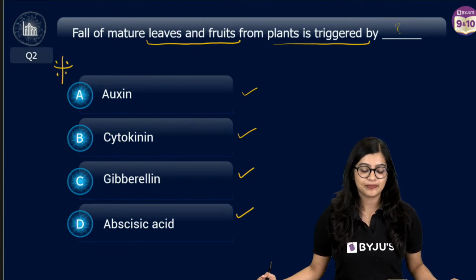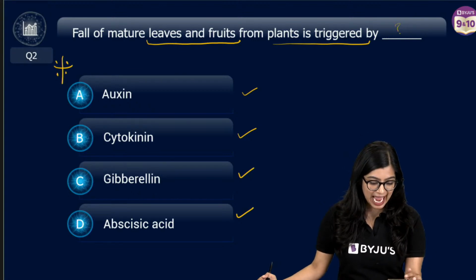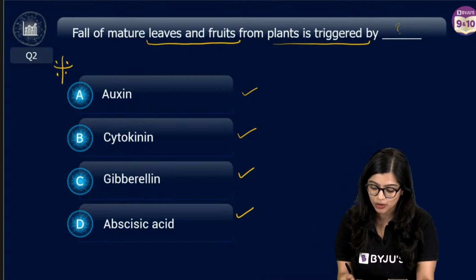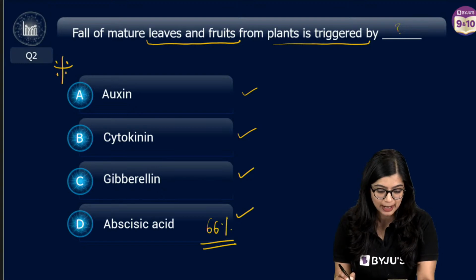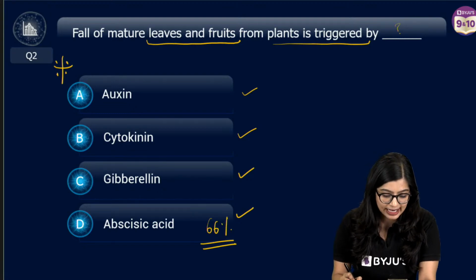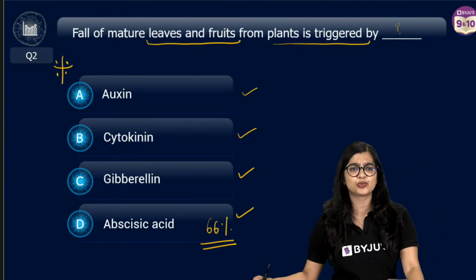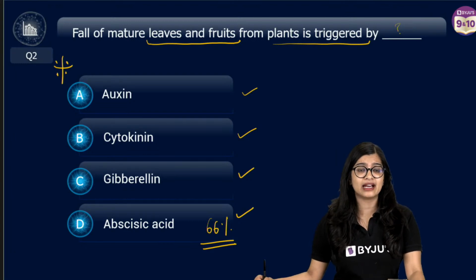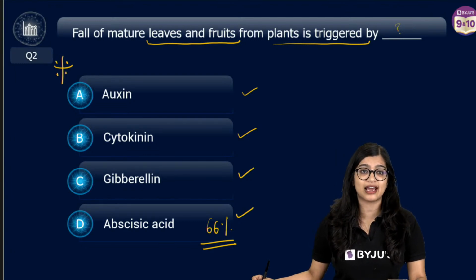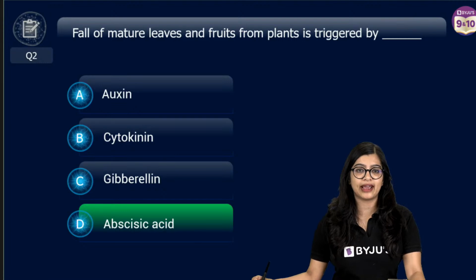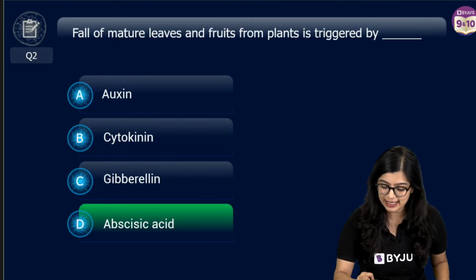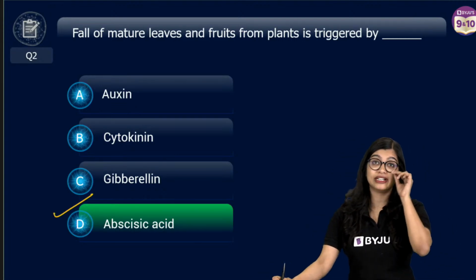Very good. So we can wind up the polls and I can see 66% of you have voted for option D, followed by 14% of you who voted for gibberellins and a very small percentage for the others. Very proud of Princess, Khushbu, Akshara, many others, Team 7 guy being the first. Okay, very good Neha. So the correct answer in this case is option D, right?